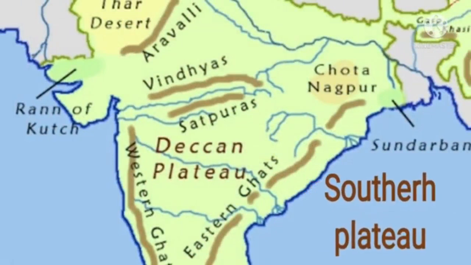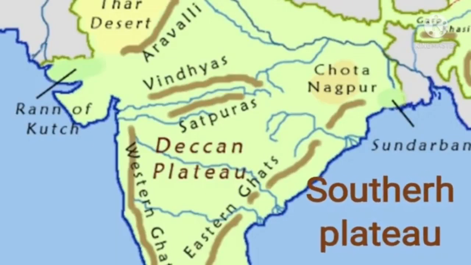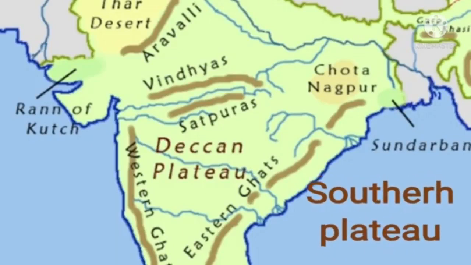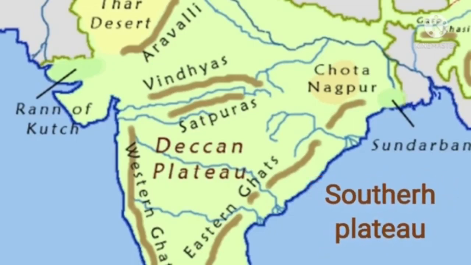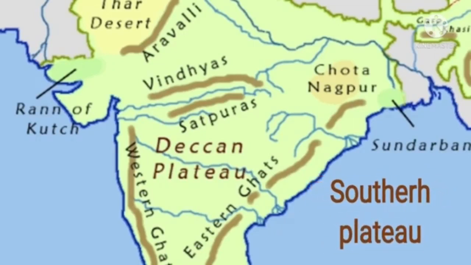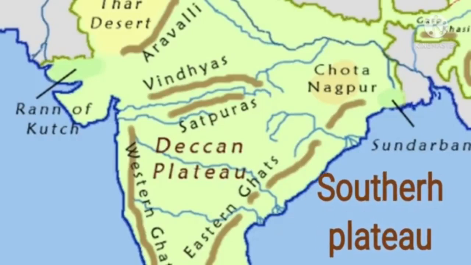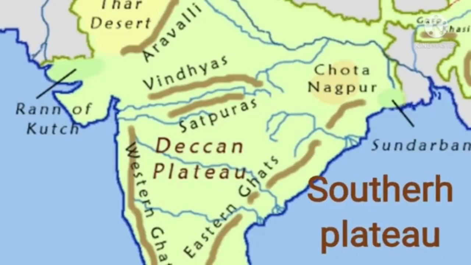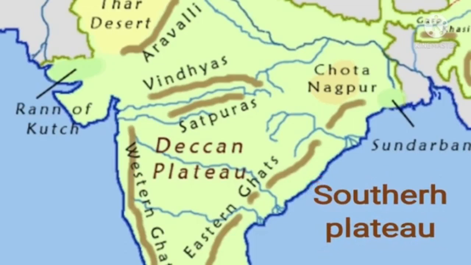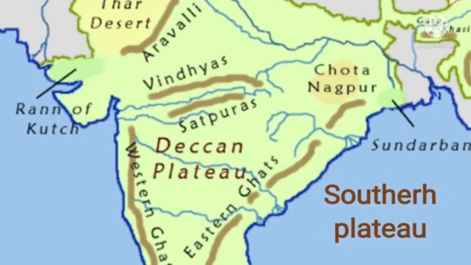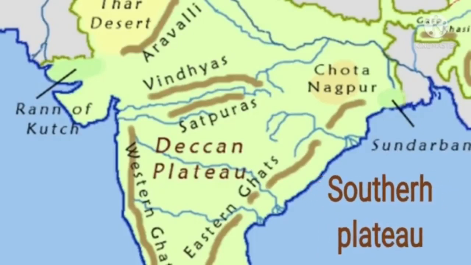The southern plateaus are bordered by the following. Now we will see. The Aravalli Hills on the northwest, the Rajmahal Hills on the northeast, the Eastern Ghats on the east, the Western Ghats on the west. So, two hills and two Ghats. What are they, Babu? The Aravalli Hills on the northwest, the Rajmahal Hills on the northeast, the Eastern Ghats on the east, the Western Ghats on the west.